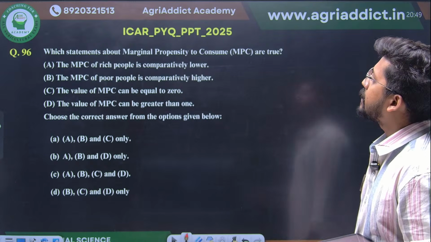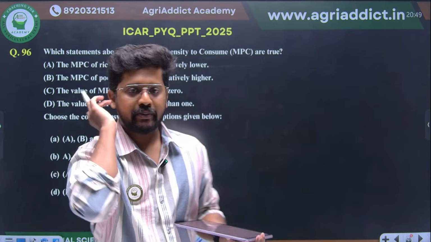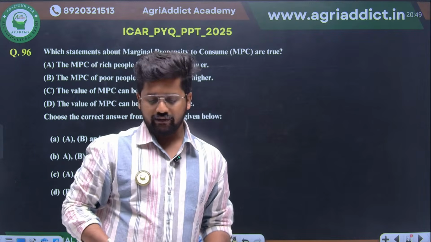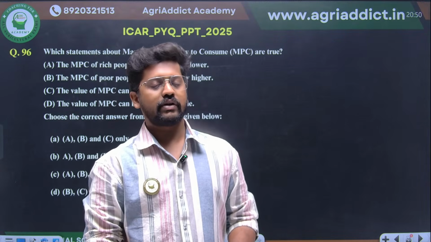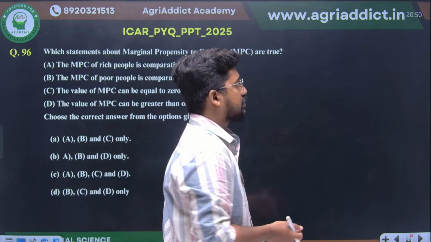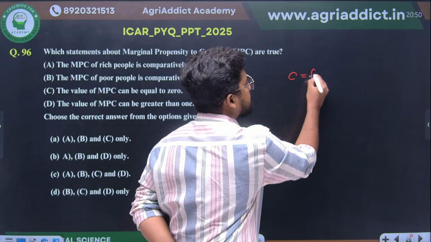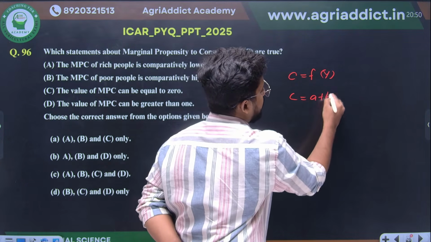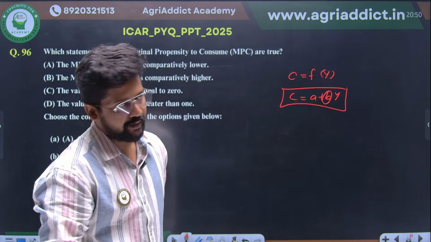Then, which statement about the marginal propensity to consume is true? So we already know where the marginal propensity to consume comes from, right? It comes under the absolute income hypothesis, which was proposed by Keynes, or Keynes's psychological consumption function, right? Here we have studied consumption as a function of income, and we have elaborated it like A plus BY, and this B was none other than your marginal propensity to consume.